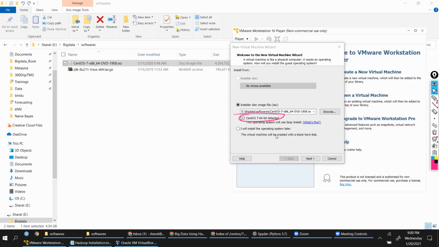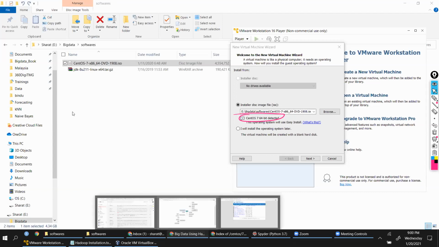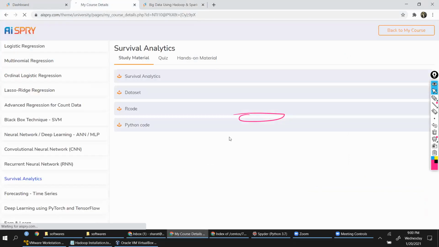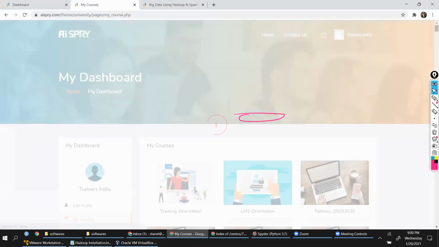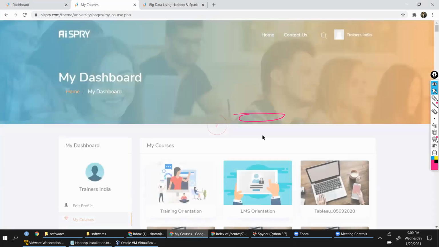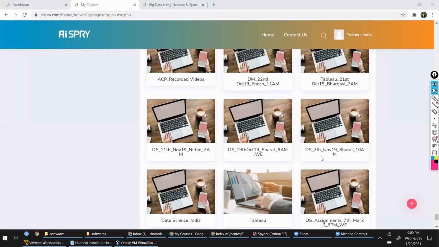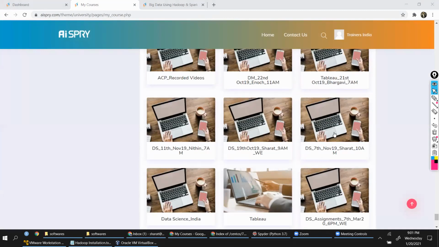Okay, so you generally should have these big data sessions already given to you. In your LMS, you should see those videos or files. If I come here, you should see these options, right? Like this. Somewhere you will see full length big data sessions also. Let me just see if I have that. Where is the big data? Yeah, big data using Hadoop and Spark. If you click on that, this is the materials that you have.